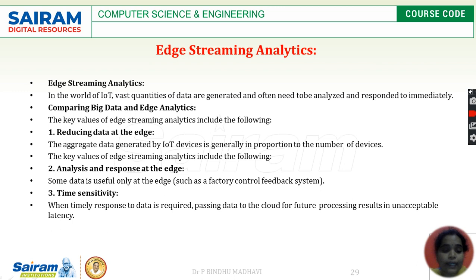Let us go with reducing the data at the edge. Why do we have to reduce the data at the edge? The devices may be large in number and they may generate a large quantity of data. If we do not aggregate the data generated by the IoT devices, it will be very difficult to handle. Passing complete data to the cloud or to local servers may give inefficient results and may be expensive, because bandwidth and network infrastructure constraints will be there. So we need to reduce the data at the network edges with the corresponding devices.